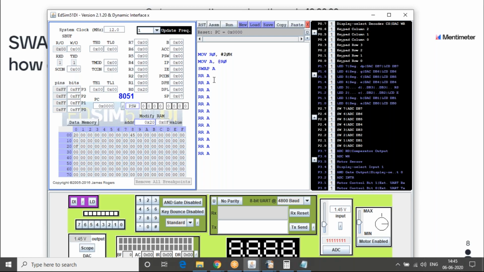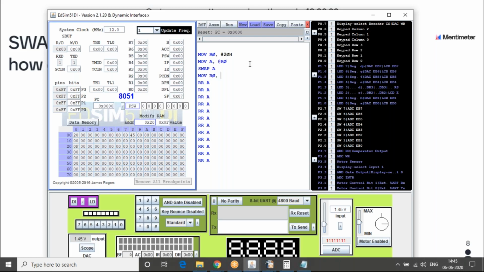If R0 becomes 0, we will come out of the loop. If R0 is not 0, then we will keep doing the same thing. I think that's a decent exercise to do, so I will give that a try.